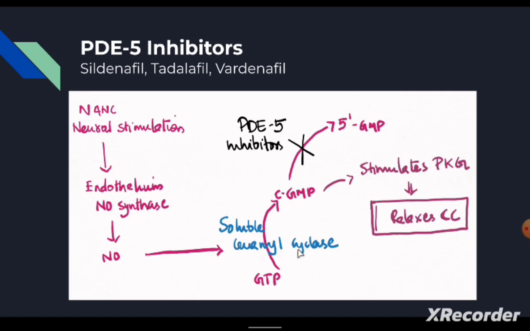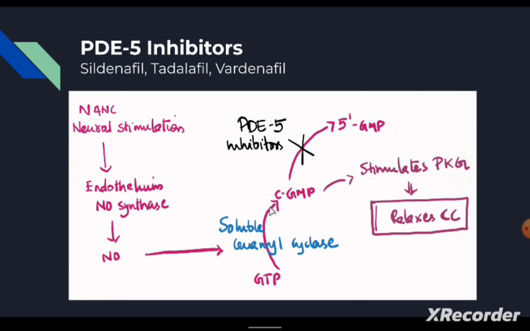This enzyme will help in converting GTP to cGMP, and this cyclic GMP in turn stimulates protein kinase G. And this stimulation of protein kinase G causes the relaxation of the corpus cavernosa by dephosphorylation of the myosin light chain kinase.